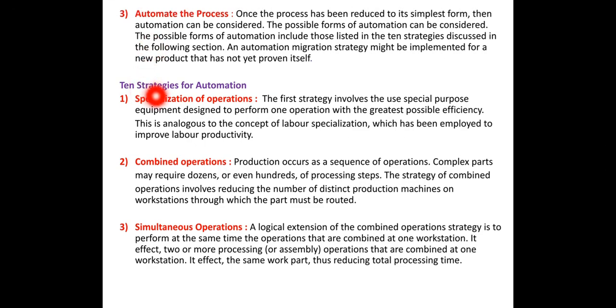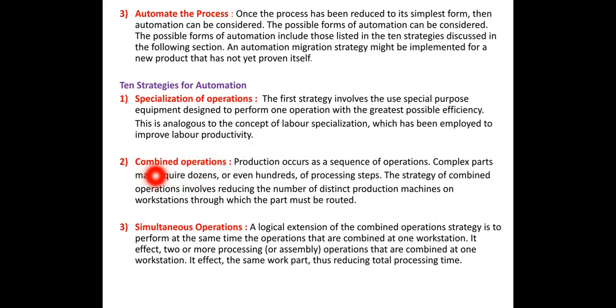There are 10 strategies for automation. First, specialization of operations. This involves the use of special purpose equipment designed to perform one operation with the greatest possible efficiency. This is analogous to the concept of labor specialization, which has been employed to improve labor productivity. Specialization of operation leads to improved labor productivity.